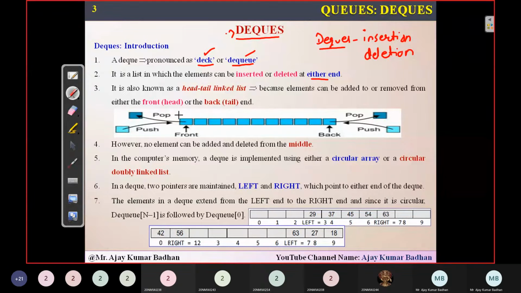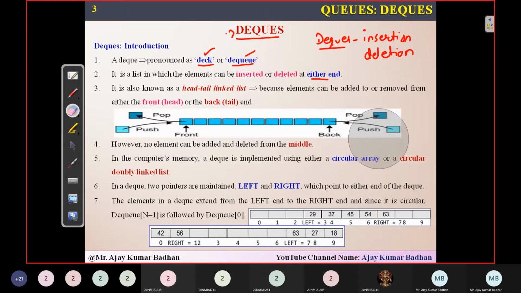Either end means we can insert either in the beginning or we can insert at the end. But remember one thing, in the middle you cannot do it. Insertion and deletion in the middle is not possible with respect to DQs and everything with the queues. But you can insert the element and delete it from the beginning, that is from the front. Same way you can insert and delete the elements from the end. That we call the back, or we call it the rear, or we can also call it the right. That's up to you, however we are going to use it.